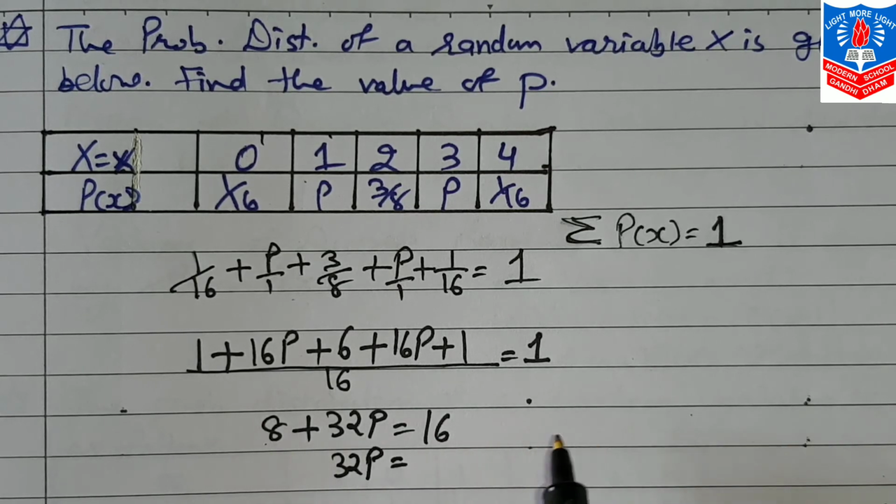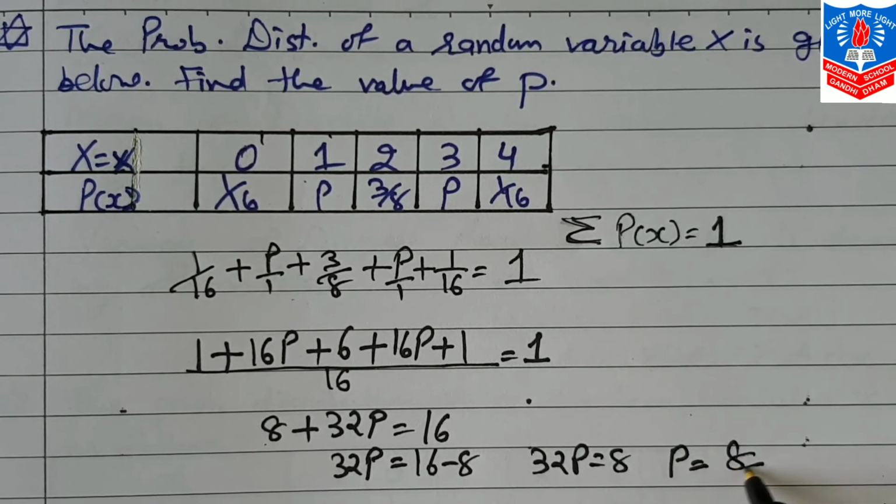This 8, if you take it to this side, will be 16 minus 8, so 32p is equal to 8. So p will be 8 by 32, simplest form of that is 1 by 4. So your p's value in this question will be 1 by 4.